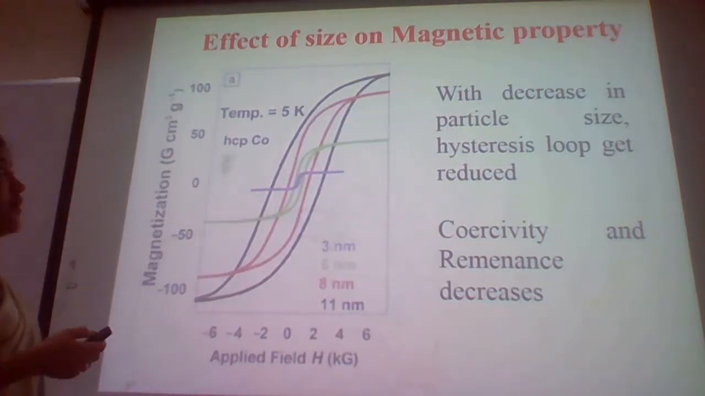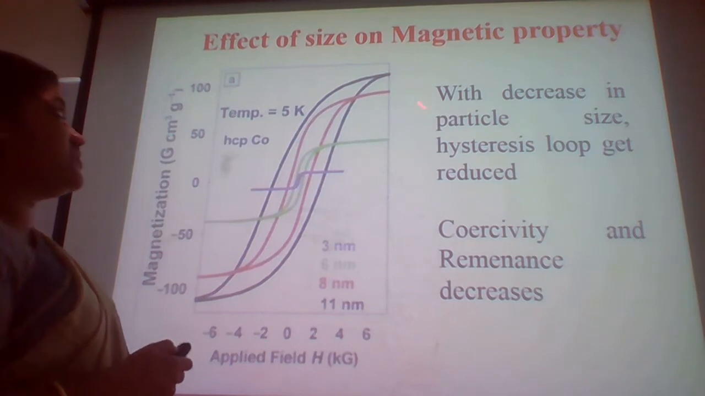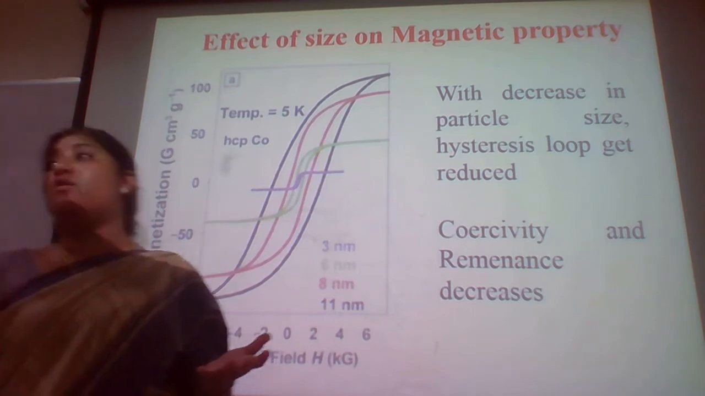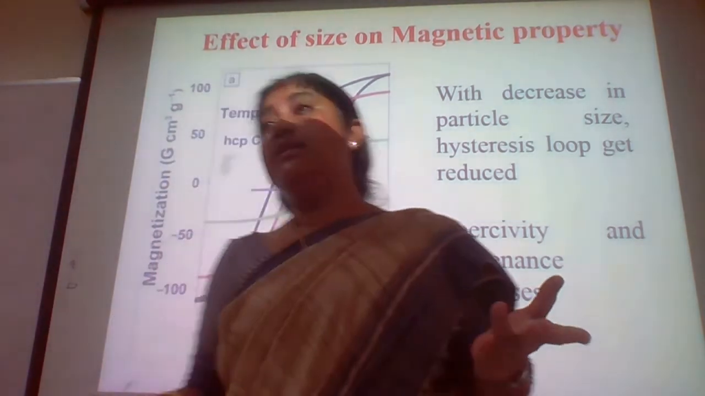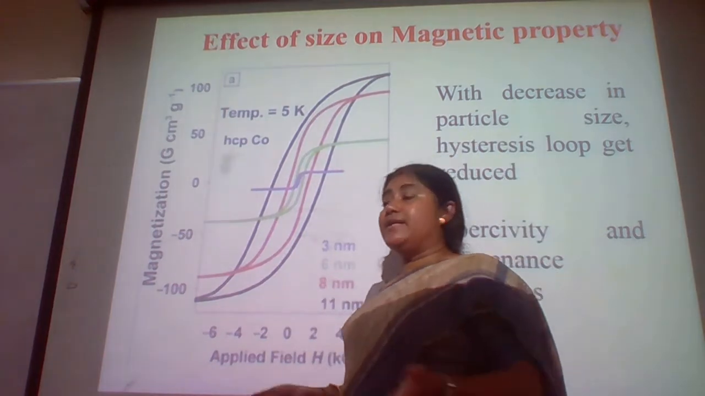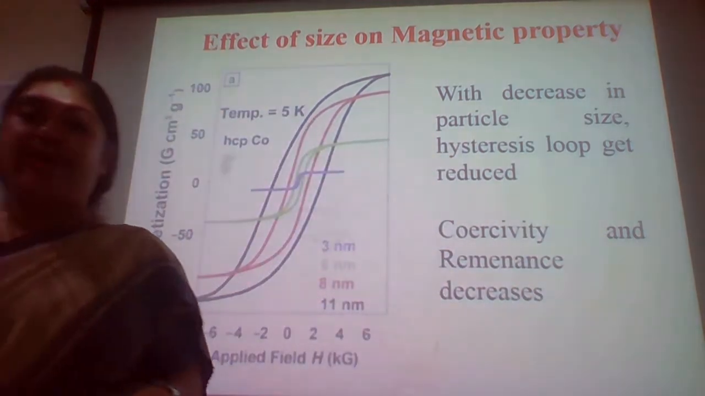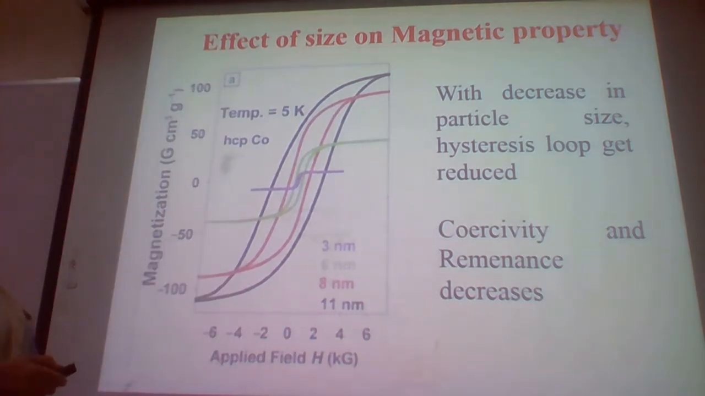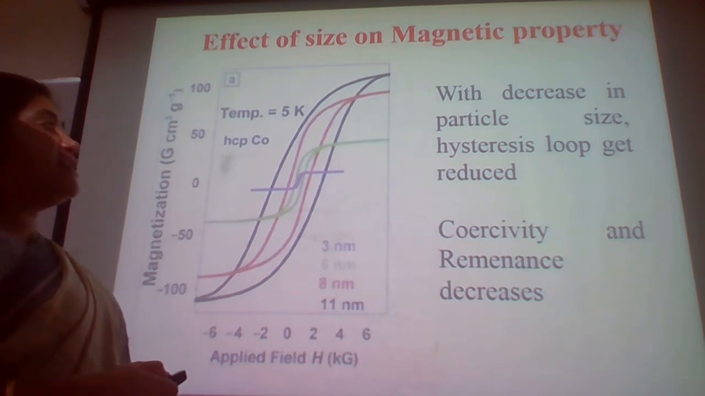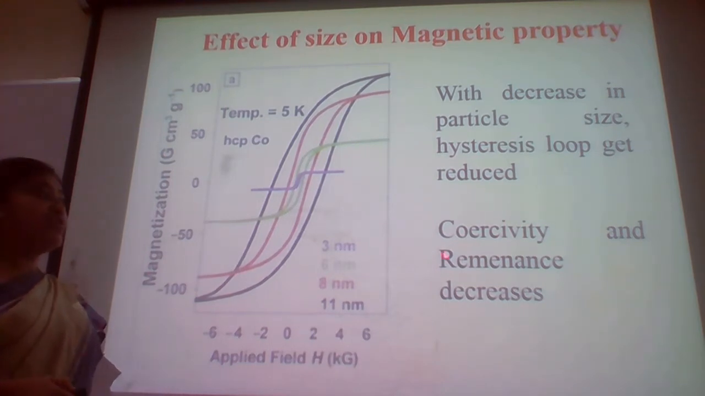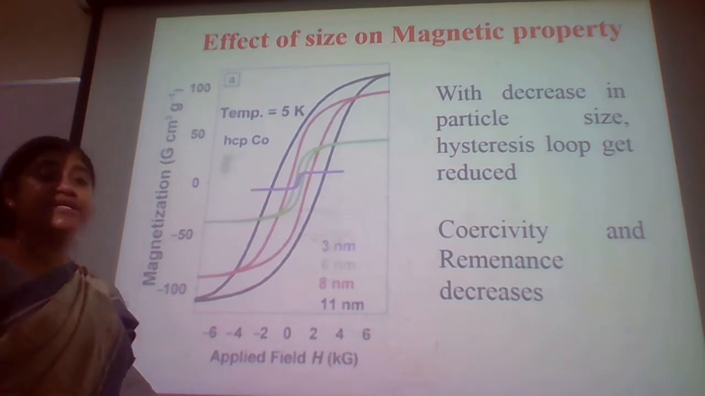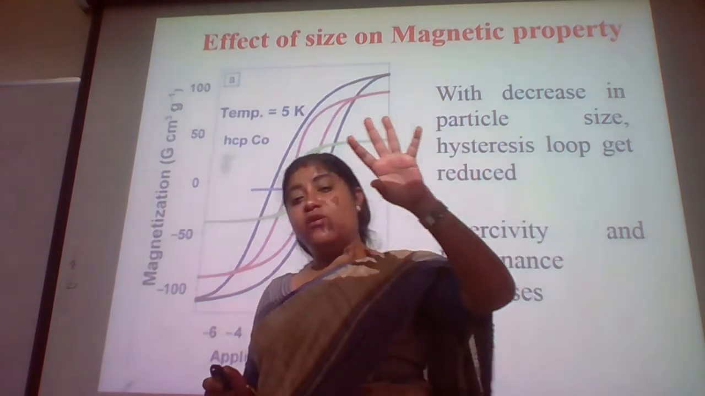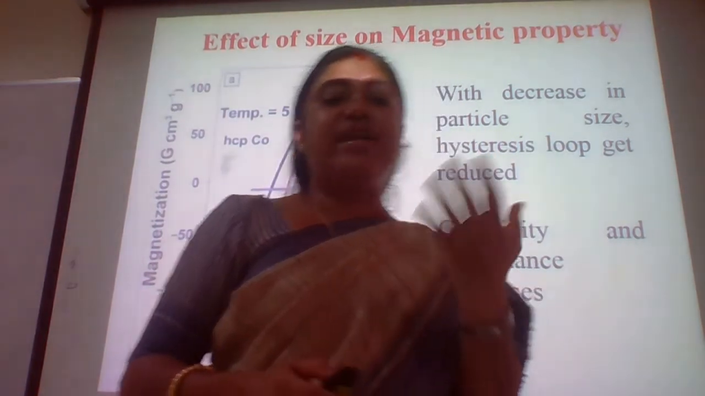Like the melting point, another example we can cite here is the magnetic properties. We are all aware of magnetic particles, because MRI and bioimaging are based on magnetic nanoparticles. So what exactly can we gain out of this? With a decrease in particle size, the hysteresis loop gets reduced, and the coercivity and the remanence also decrease. Now, the magnetic effect is basically dependent on spin flipping.